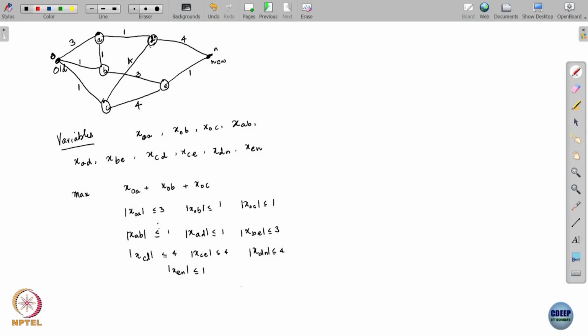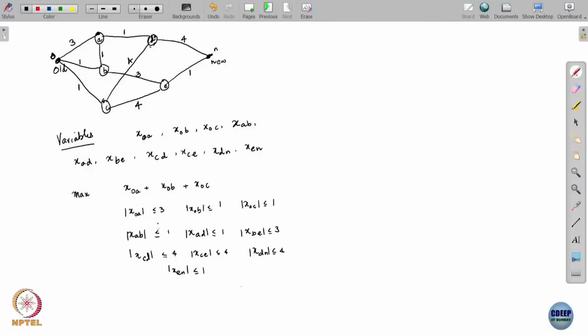So these constraints encapsulate that the capacity of every link in the network must be respected. Now, we need to also use the fact that the network does not store anything, right.